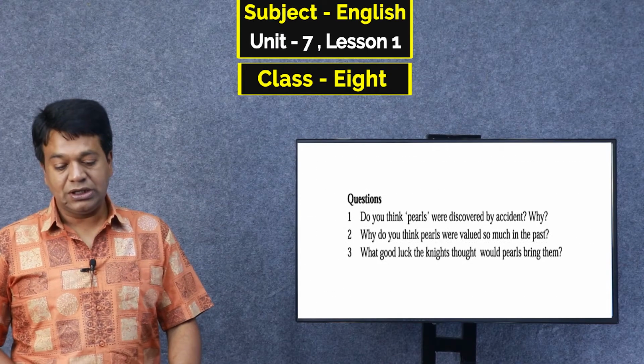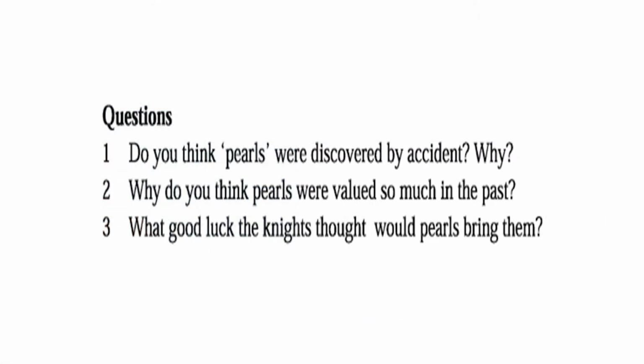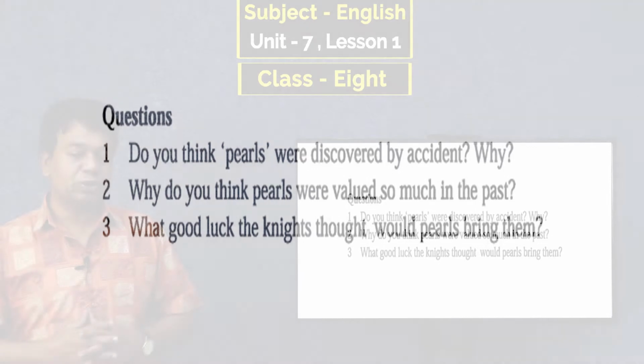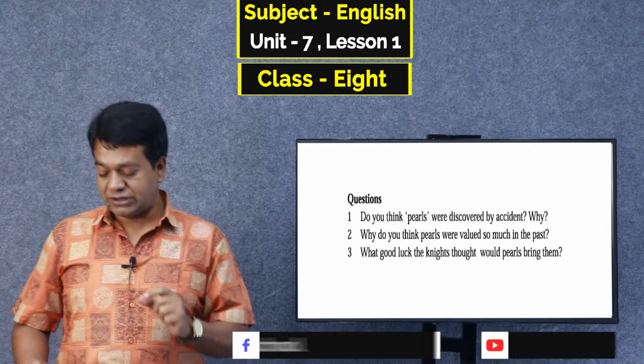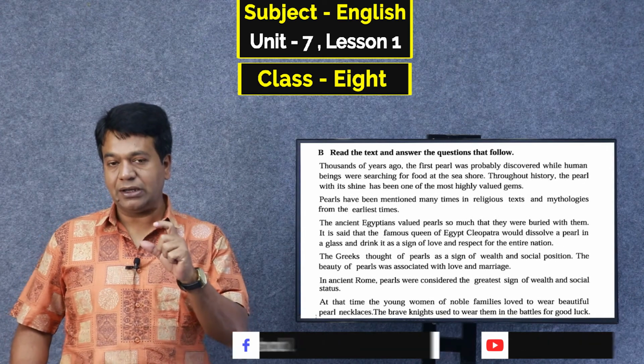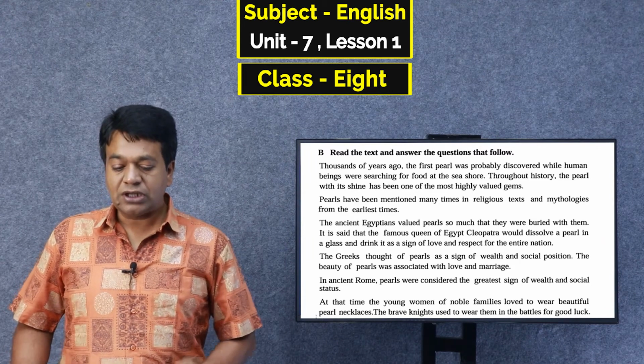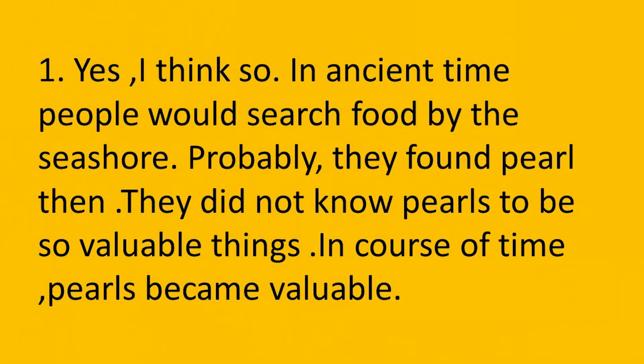So see the questions. The first question is, do you think pearls were discovered by ancient people? Why? Dear student, you have to answer this question from the text. So where will we get it? Just see the text, the first para. I think if you read this para very nicely, then you can answer these things. Thousands of years ago, the first pearls was probably discovered while human beings were searching for food at the seashore. Throughout history, the pearl with its shine has been one of the most highly valuable gems.